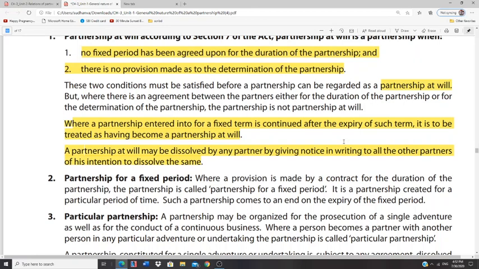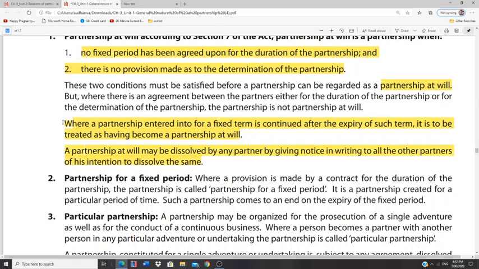That is, in case a partnership firm has entered into a fixed term, and that is called what? Partnership with regard to duration, for a fixed period. Now that fixed period has expired. Now again they have entered into a partnership, a further partnership. Then it is called partnership at will.